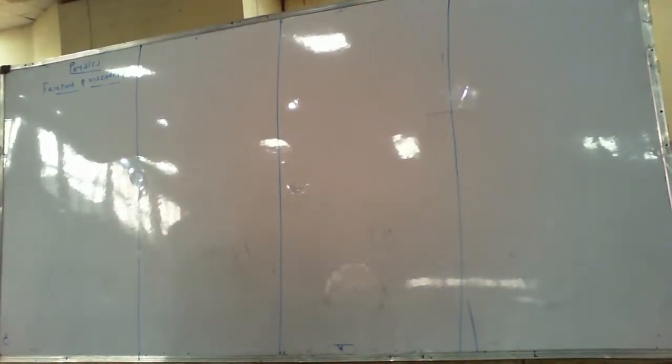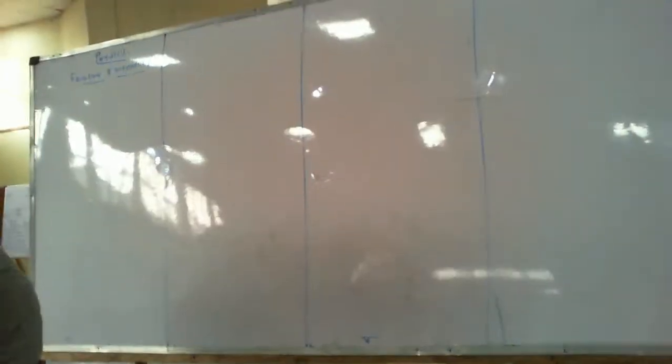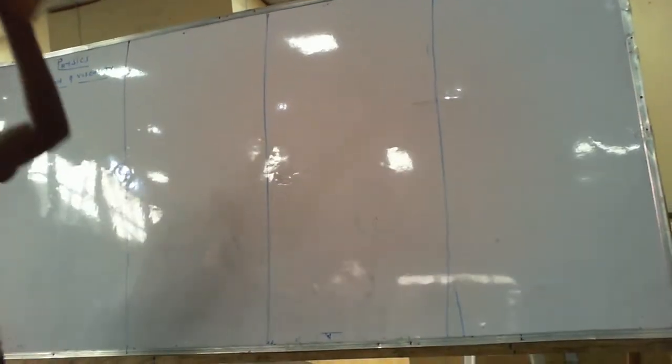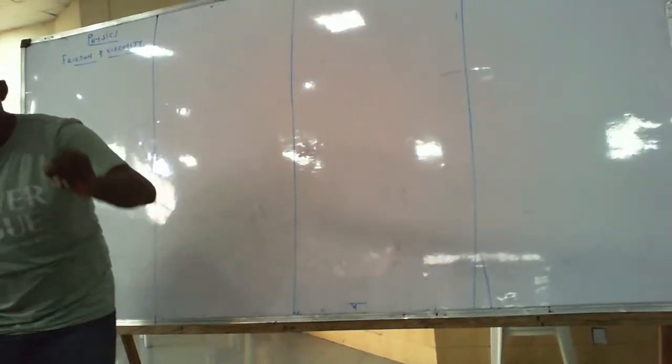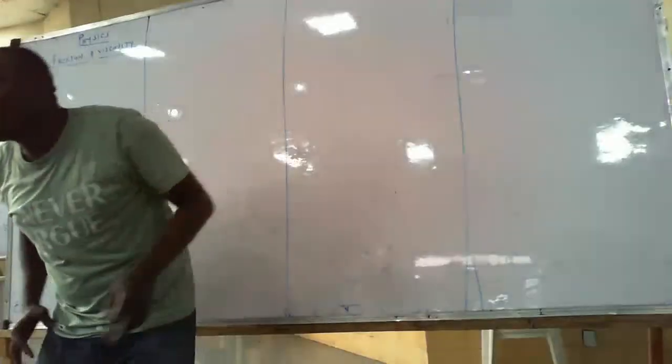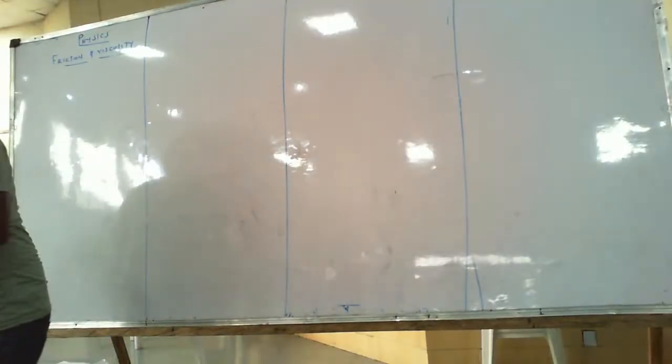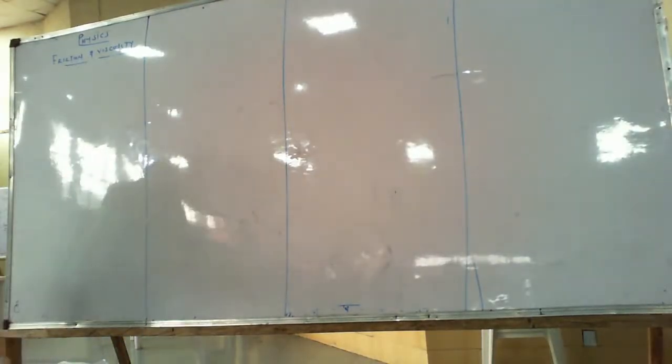But take note of this. On a smooth surface, frictional force is zero. Now, why is it zero? Because the rougher the surface, the higher the friction. The smoother the surface, the lower the friction.